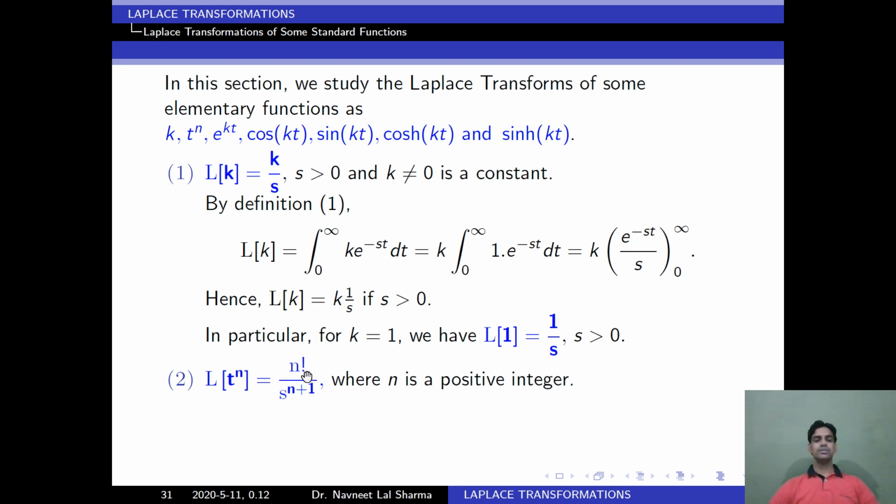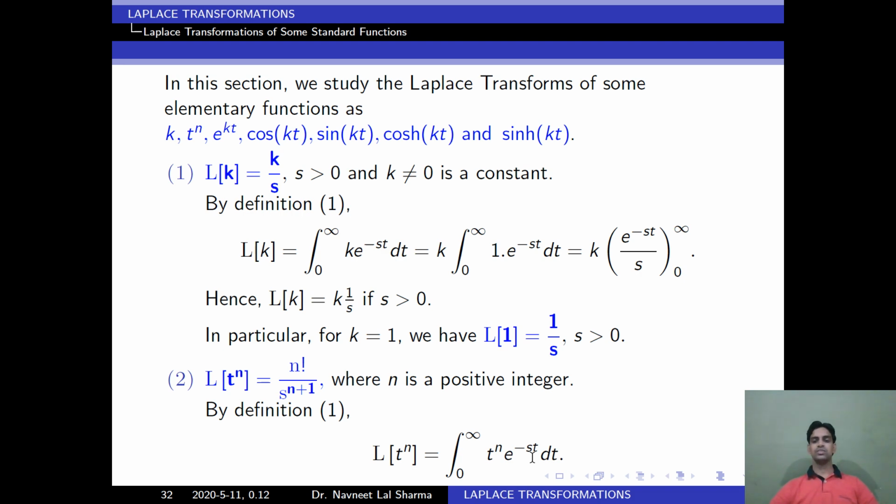Similarly, we can prove this result also. So we assume f of t is equal to t to the power n. Then by the definition of Laplace transformation, we have Laplace of t to the power n is equal to integration 0 to infinity t to the power n into e to the power minus st dt. Now question, how will we solve this integral? We will solve this integration with the help of the substitution technique.